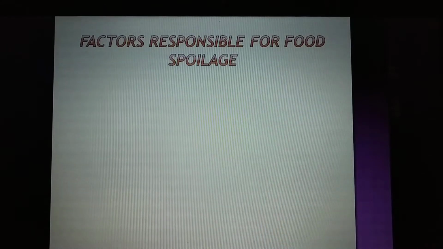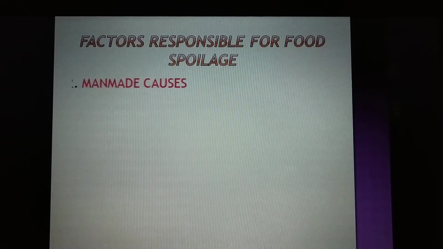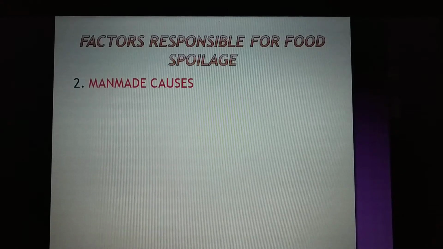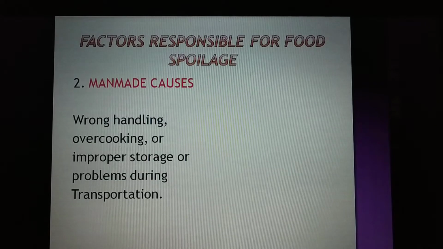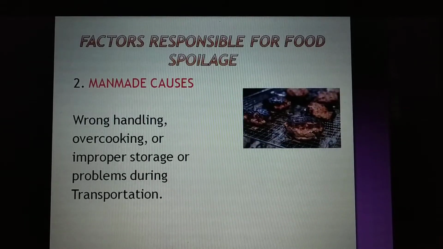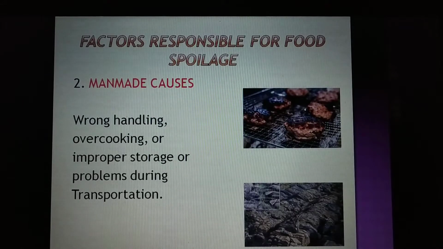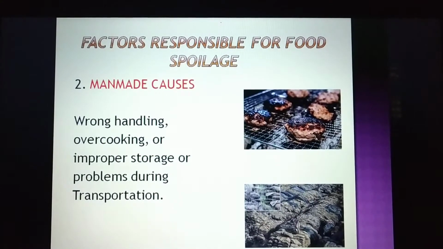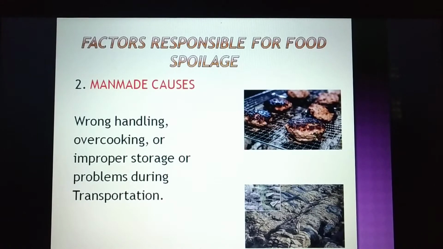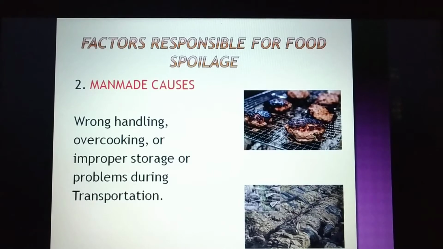The next one is man-made causes. Sometimes we do not take care of the food properly, like we handle it in a wrong manner, or sometimes we overcook our food, or we do not store it properly. It usually happens with food grains. Sometimes we store food grains in a damp, wet place, and they get spoiled very easily. So it is very important that we store our food in a proper manner.